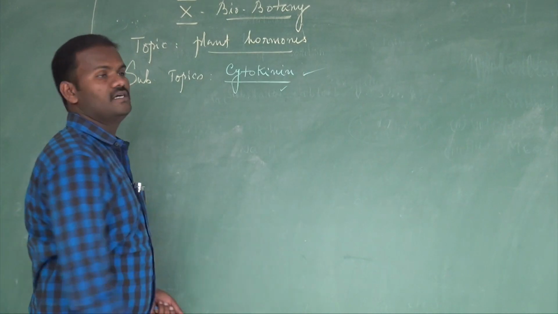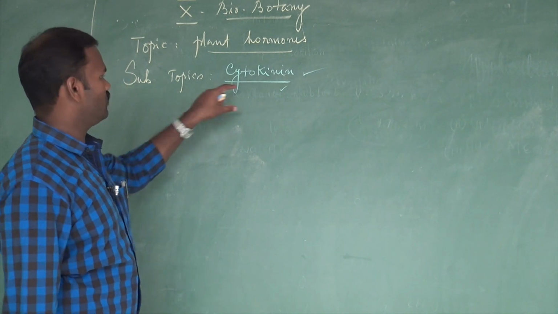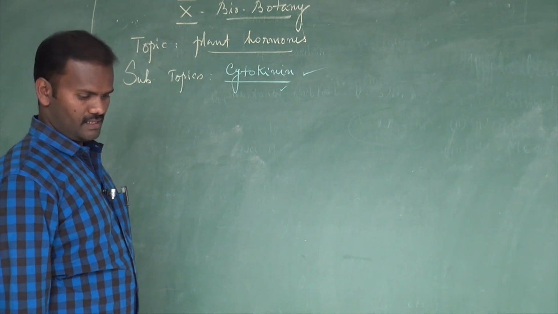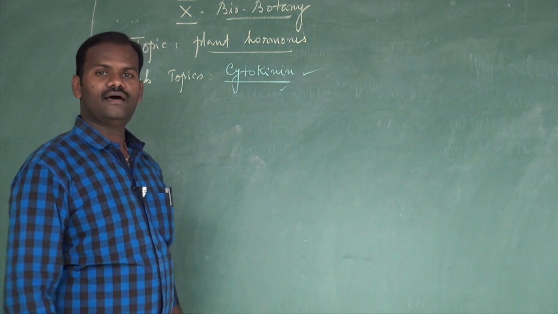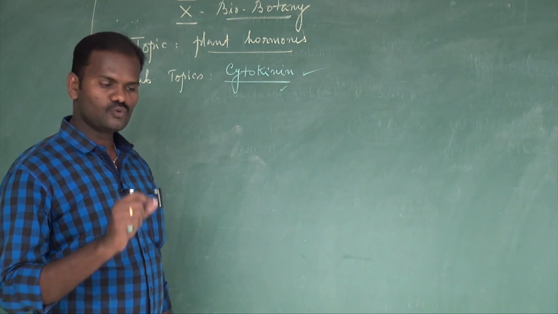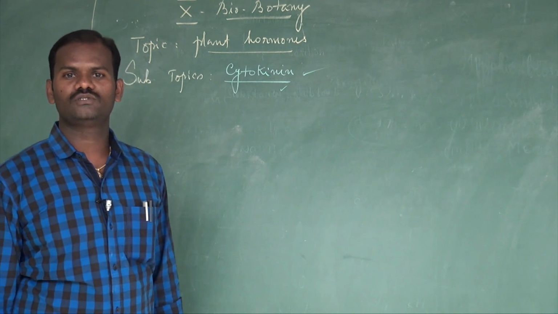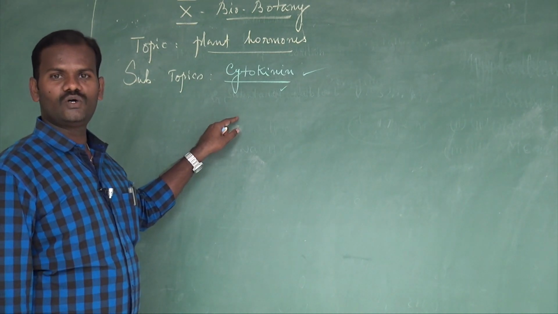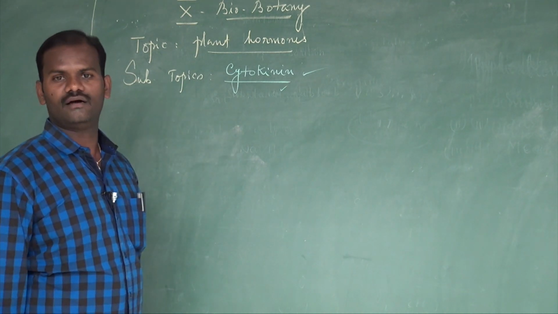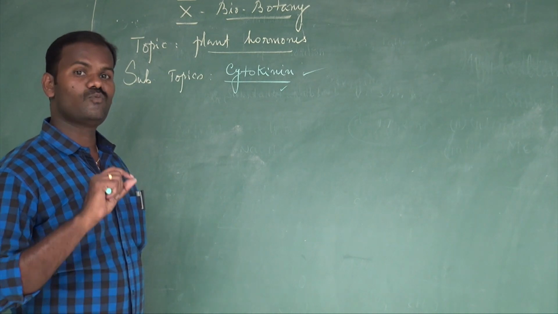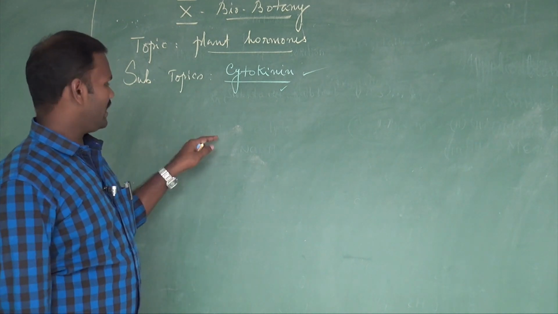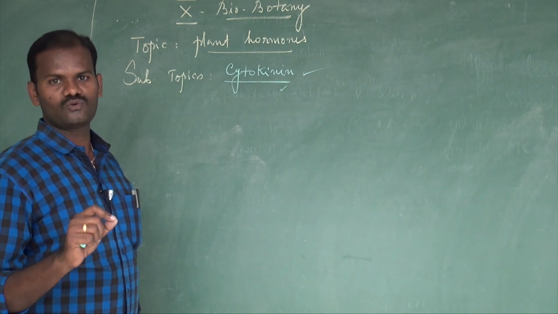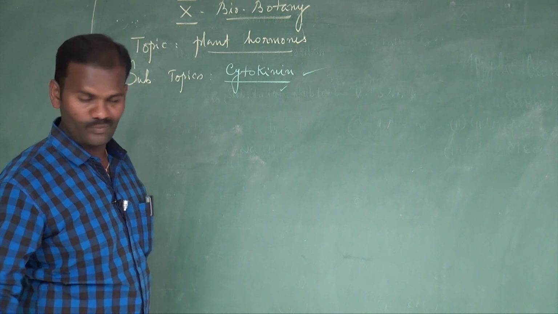Today, the continuation of the plant hormones, we discuss another plant growth promoter, cytokinin. Plant hormones are broadly classified into two types: plant growth promoters and plant growth inhibitors. The plant growth promoters are auxin, cytokinin and gibberellins. These three always promote the growth of the plant. Whereas ABA (abscisic acid) and ethylene are plant growth inhibitors. I will discuss them one by one.